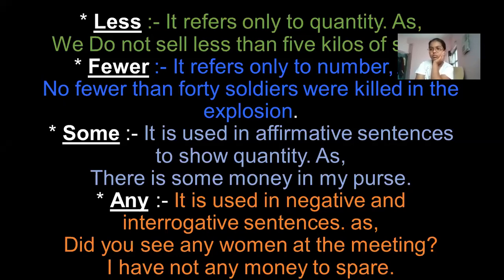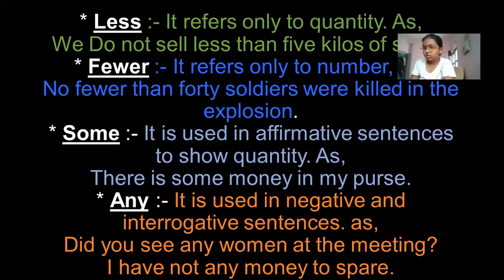It means few always comes in a negative sense, and some is always used in an affirmative sense, or you can say the positive sense. For example, there is some money in my purse. There is some amount of sugar in the jar. Fine. So there are so many examples which show the positive sense. The next one, any. It is used in negative and interrogative sentences. Negative या interrogative में we always use any.